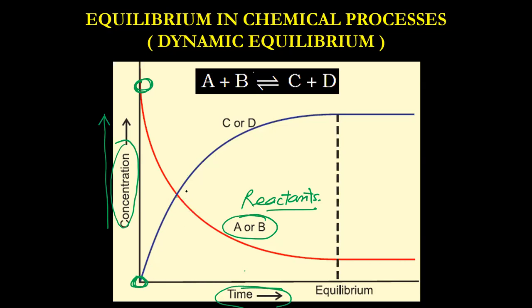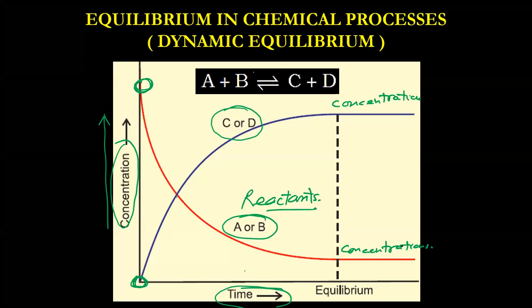But after that, when the concentration of products is also substantial, both forward and reverse rates will be equal, and the concentrations of both products and reactants will be constant.